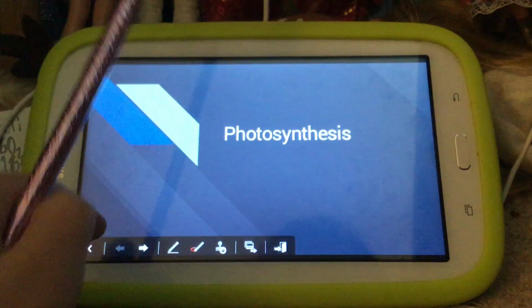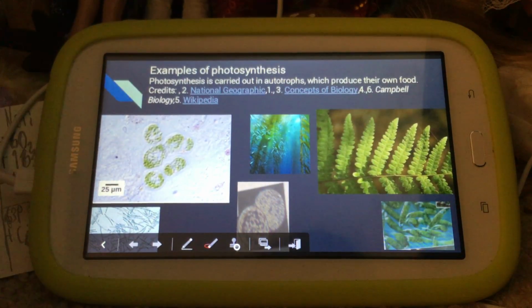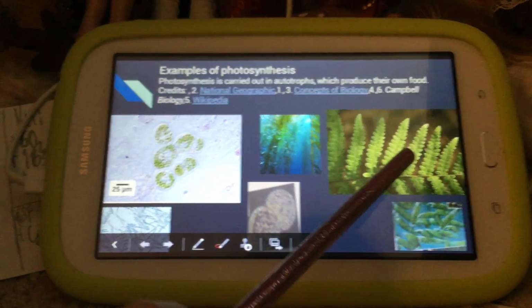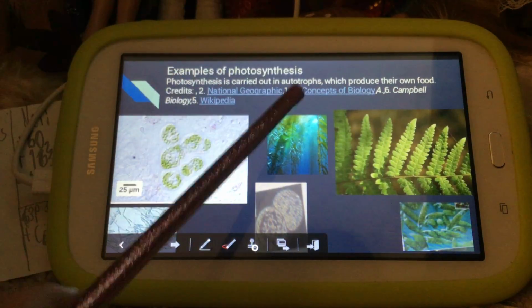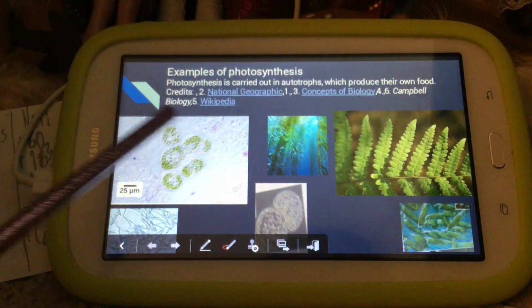Photosynthesis. So here we have some examples of photosynthesis. For example, the first image that we have here is a fern, a plant. The second image is kelp, which is an algae. The third image is a bacteria. Also, the fourth image is the cyanobacteria. And the fifth image is a purple sulfur bacteria.